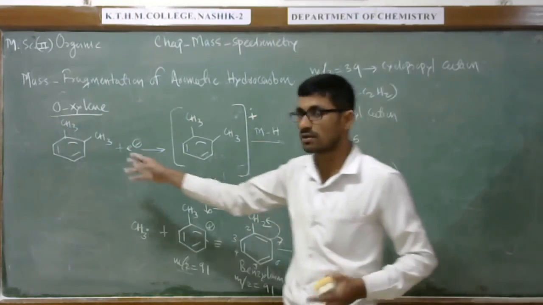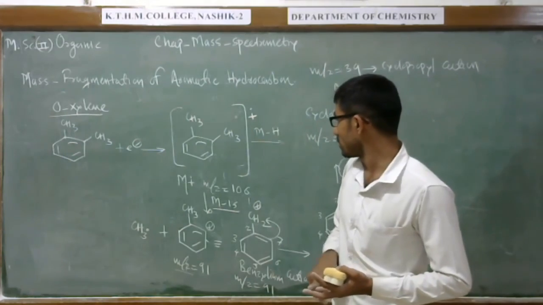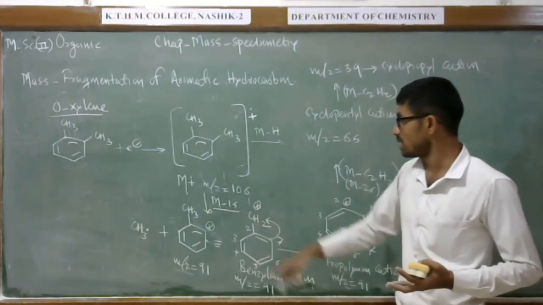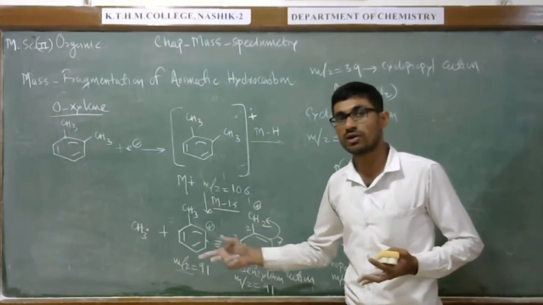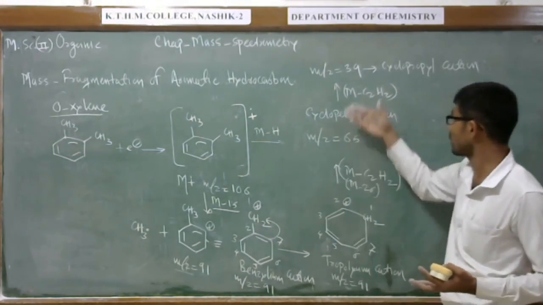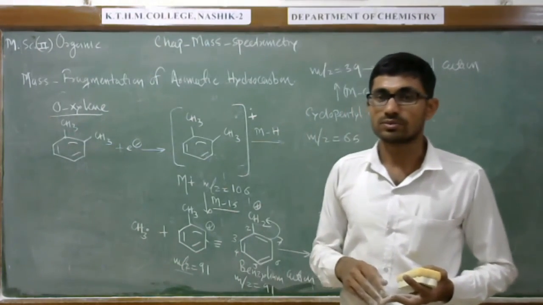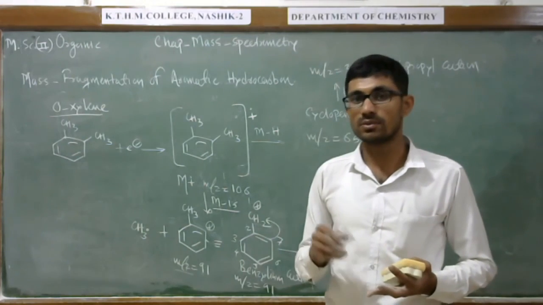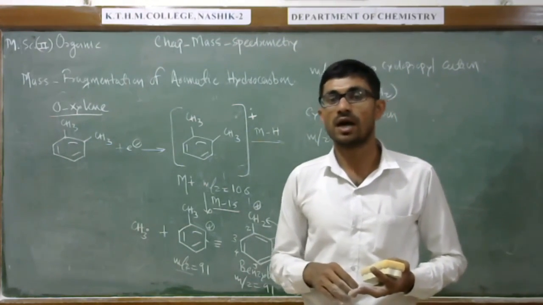So remember: 106 molecular ion, 105 methyl tropylium cation, the loss of the methyl group gives 91. For that we also write the benzene cation, the tropylium cation, and from that we can write 65 and 39. So this is all about the alkynes and aromatic hydrocarbons.